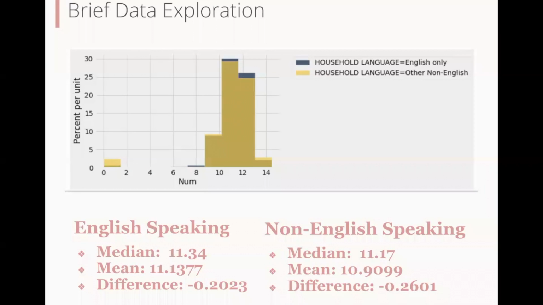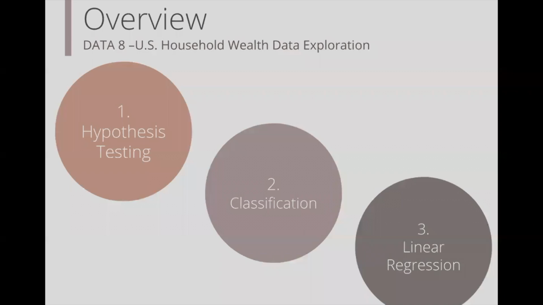We'll be using the difference between the median of household income as the statistic, since average is greatly influenced by extreme values in the dataset. We would use a 10% p-value cutoff to determine whether the null hypothesis should be accepted or not. We went through the stages of analysis, hypothesis testing, classification, and linear regression.